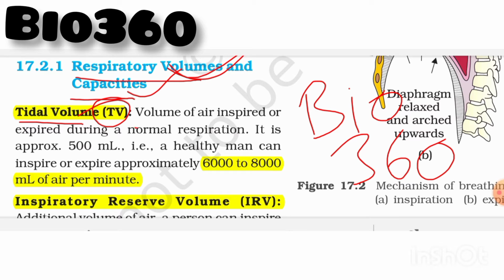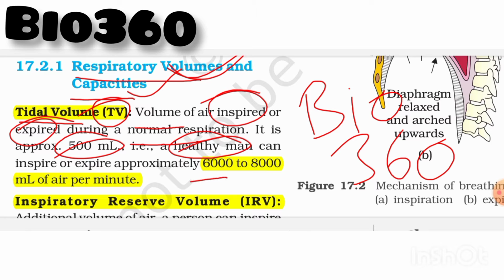It is a volume of air a person can inspire or expire during normal respiration, and its approximate value is 500 ml, and if we count it for 1 minute for a healthy man, we will get values such as 6000 to 8000 ml of air per minute.